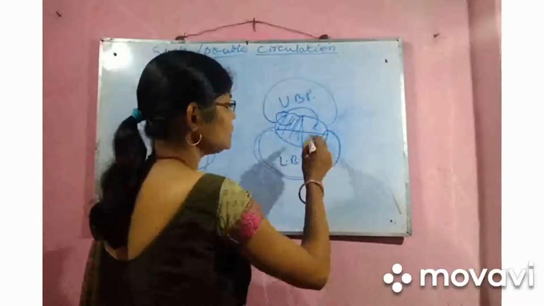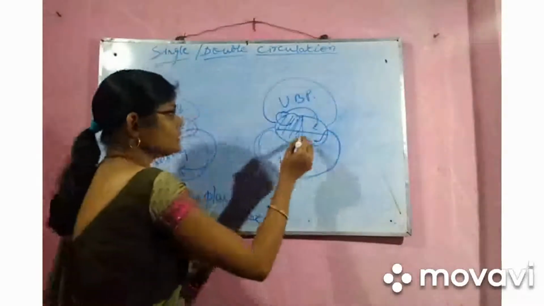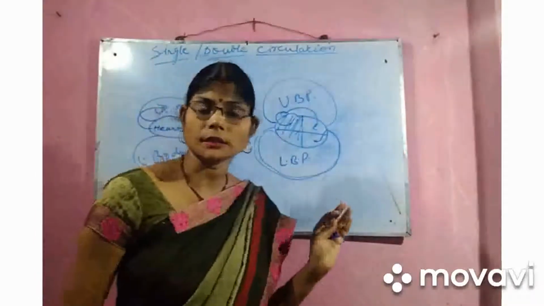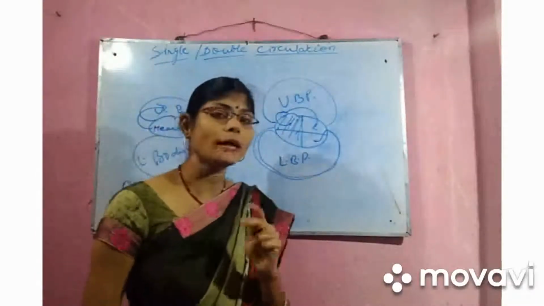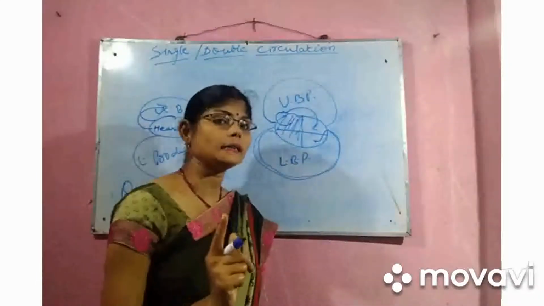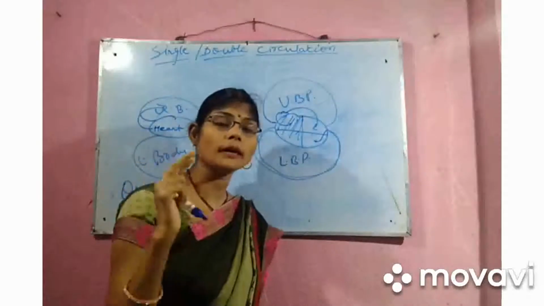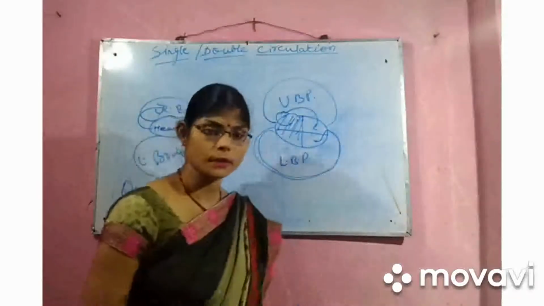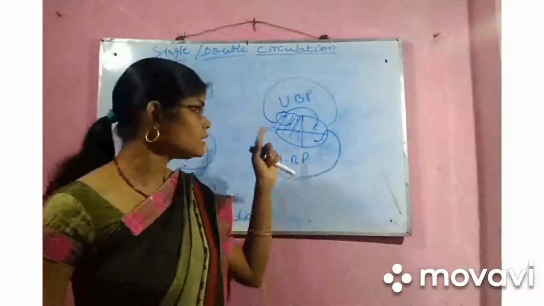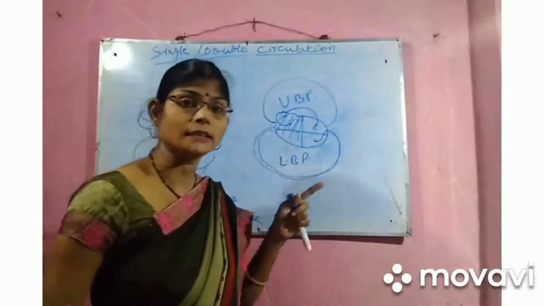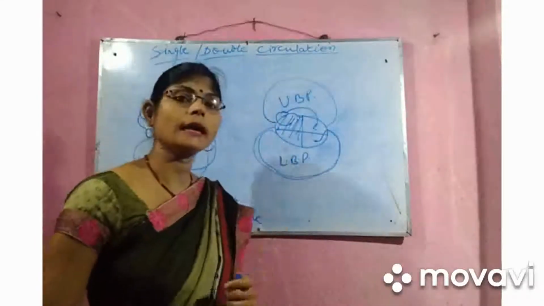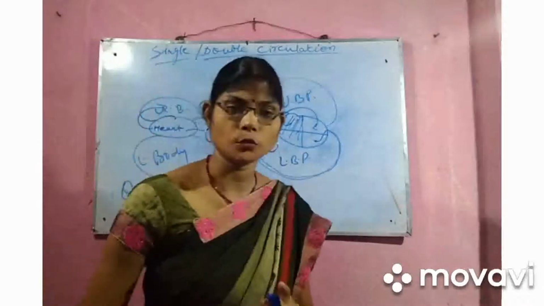Here the blood comes to the heart two times, once in the impure form and once in the pure form. Here the circulation takes place twice, two times in one cardiac cycle. When the blood circulates twice in one cardiac cycle, it is called double circulation. It's a very important topic.